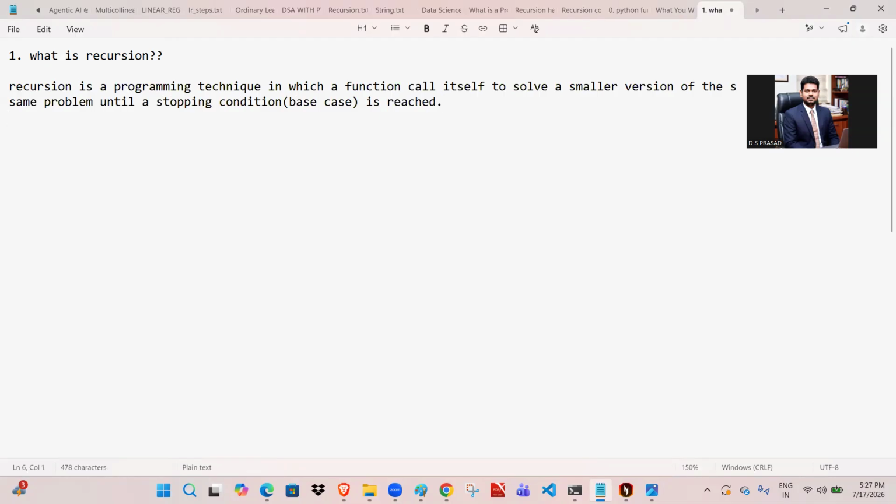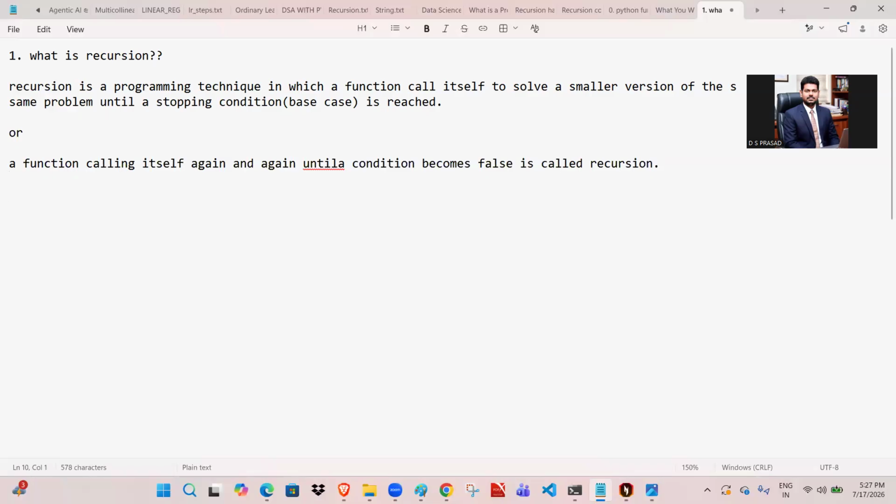So recursion is a programming technique in which a function calls itself to solve a smaller version of the same problem until a stopping condition like the base case is reached. There is another definition also: a function calling itself again and again until a condition becomes false is called recursion.